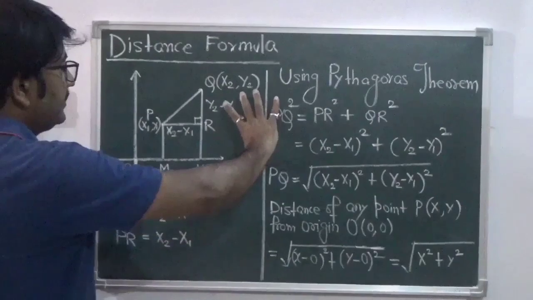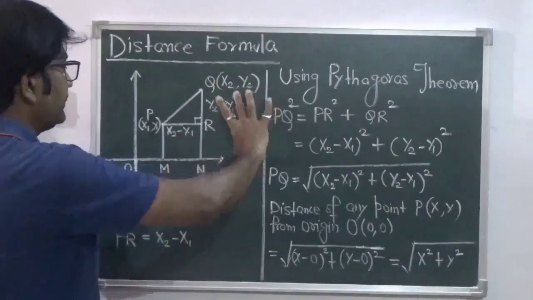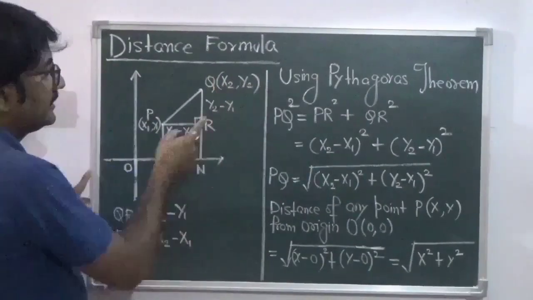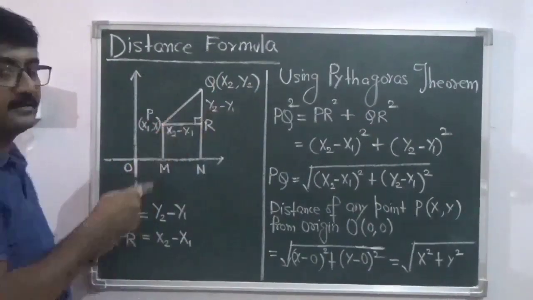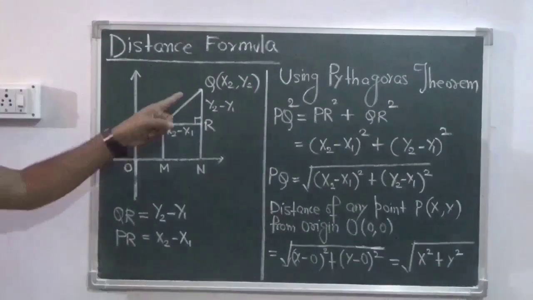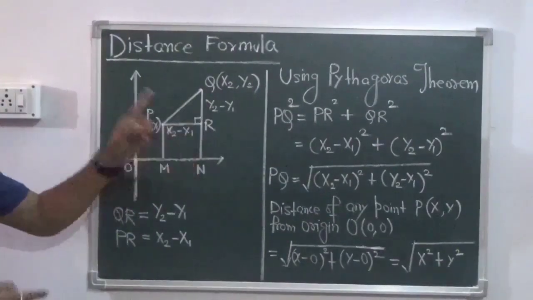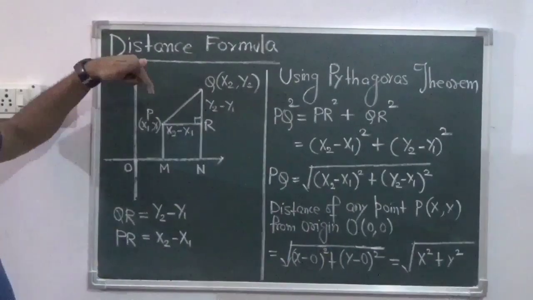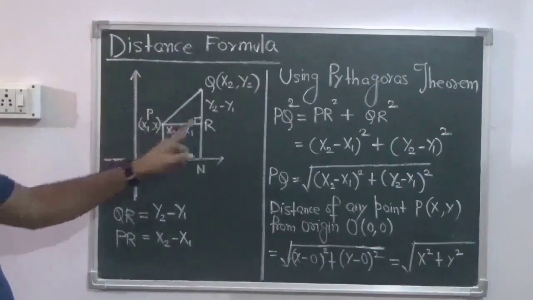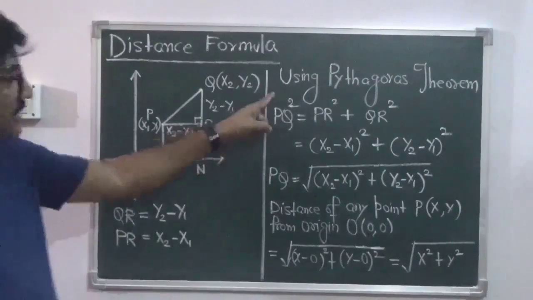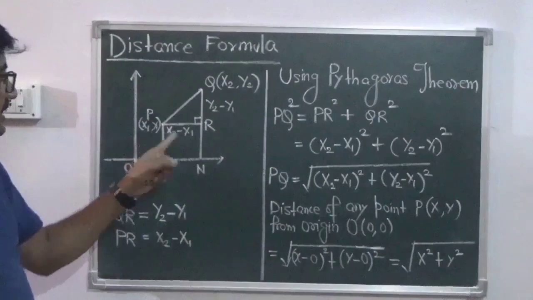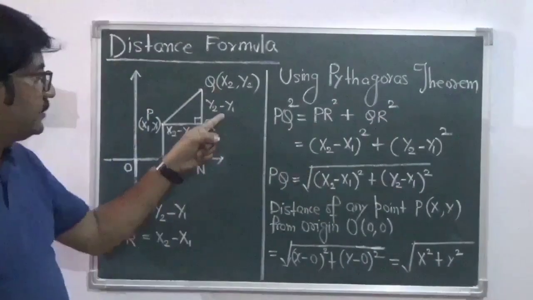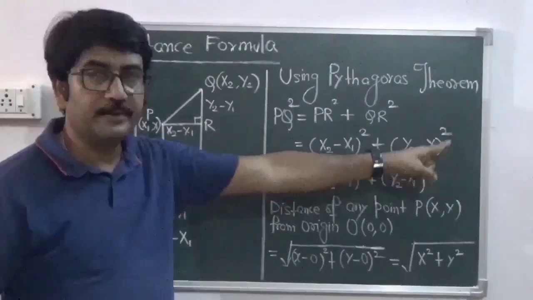Here we have QN is y2 and RN is y1. So this distance difference, that is QR, is y2 minus y1. Now in this triangle PRQ, we apply the Pythagoras theorem. The Pythagoras theorem says PQ square equals PR square plus QR square. PR is x2 minus x1, and QR is y2 minus y1, so PQ square is x2 minus x1 whole square plus y2 minus y1 whole square.